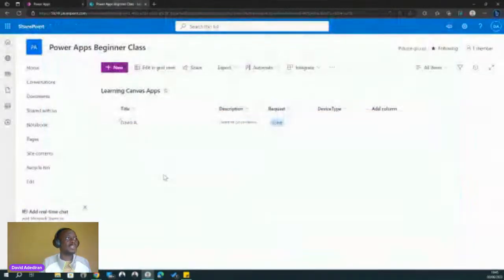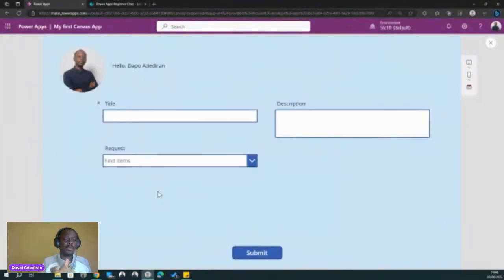So now let's go back to our SharePoint list. In the SharePoint list, again, you can refresh it or just wait a bit, and you can see that the new data has come. You can see the name, the description, the request type, and the laptop type already there. So you can see that this is a simple way to create a form that users can interact with and submit to the database. But now that we submitted the form, how can we see what we submitted back in our app, right? How can we see those things in our app? We have a couple of ways to do that, right?